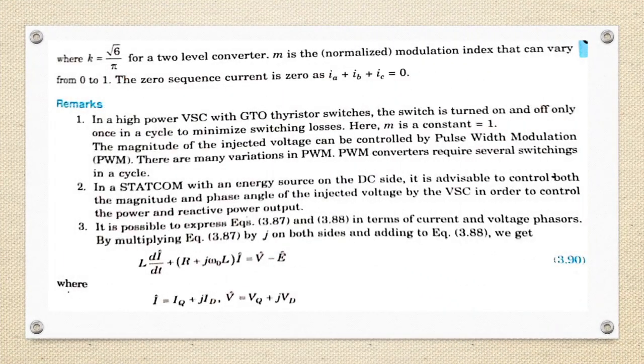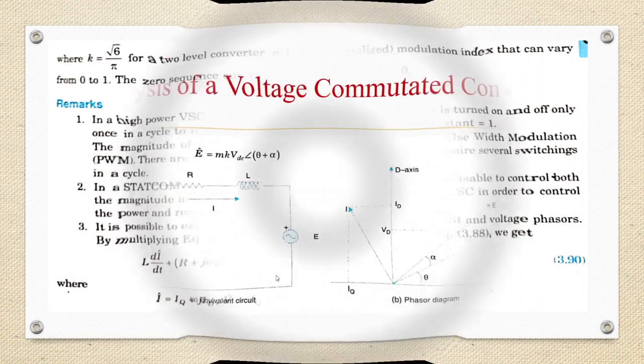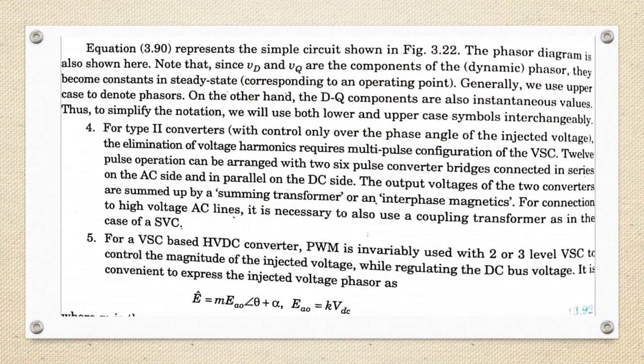The equation 3.90, that is L di by dt plus (R plus jω0L) into I equal to V minus E, represents the simple circuit as shown in the figure. Phasor diagram is also shown.